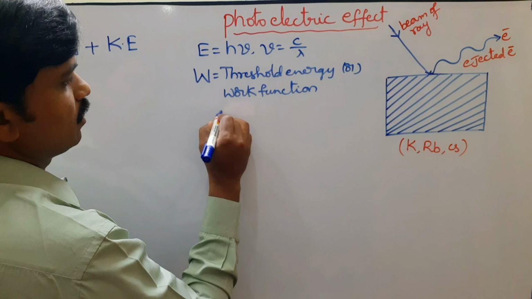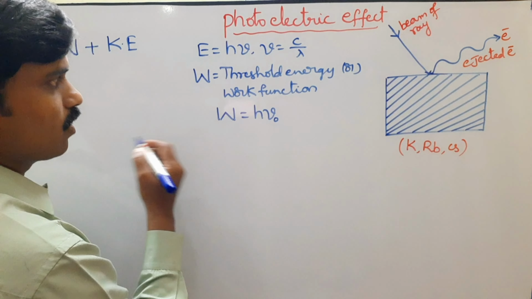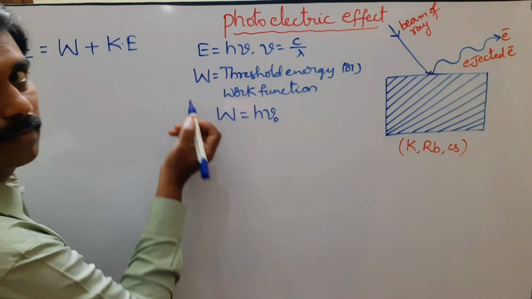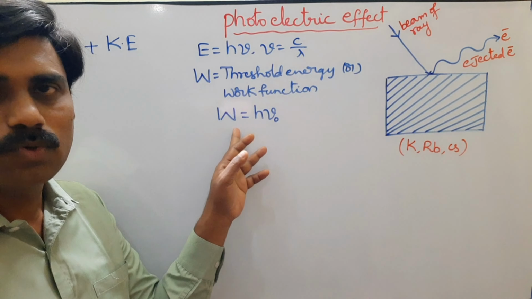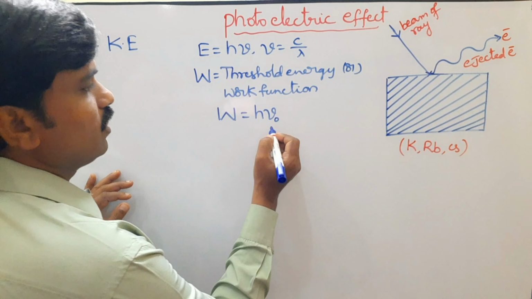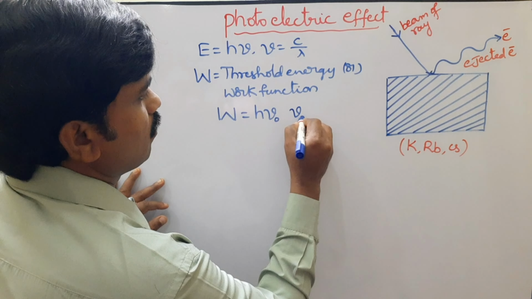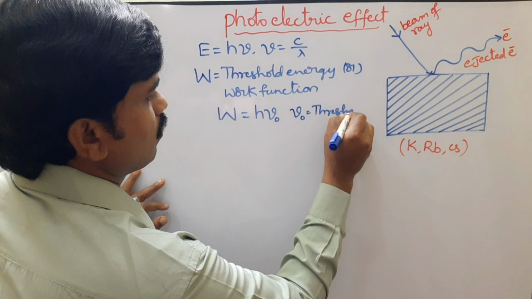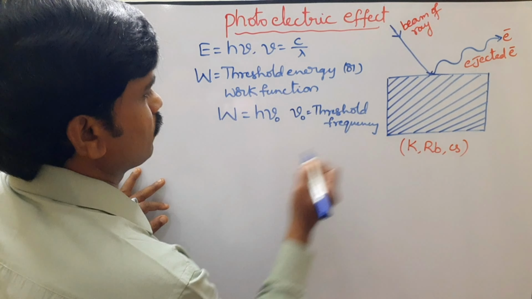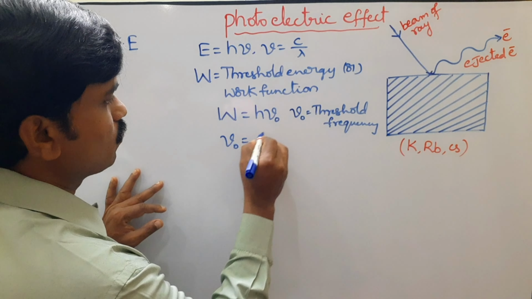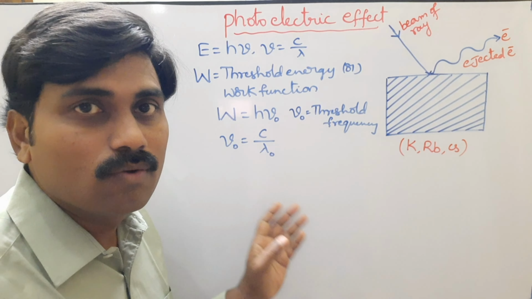Here work function W is equal to h into nu naught, or we can take the work function as W naught also, no problem. In some books you can identify W naught. Here also W naught is equal to h nu naught. So here nu naught is the threshold frequency. So we know nu naught is equal to c by lambda naught, where lambda naught is the threshold wavelength.